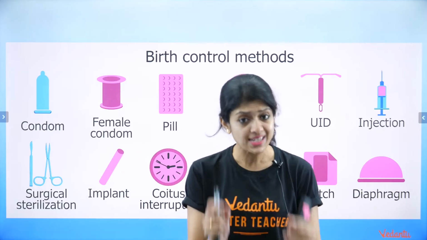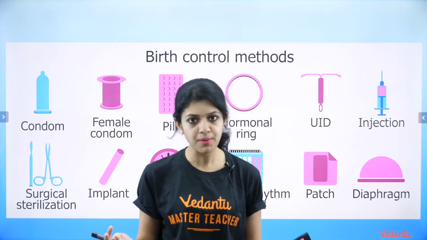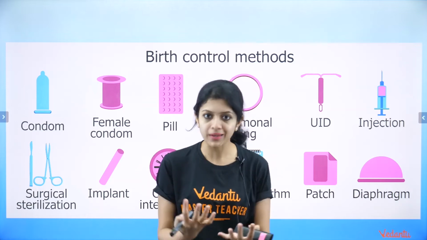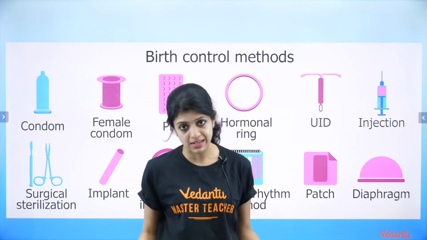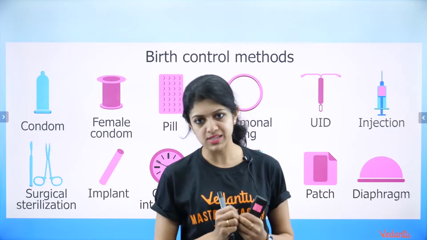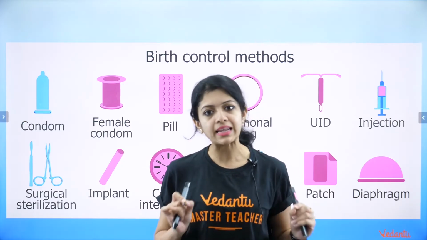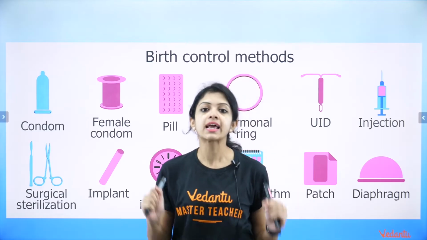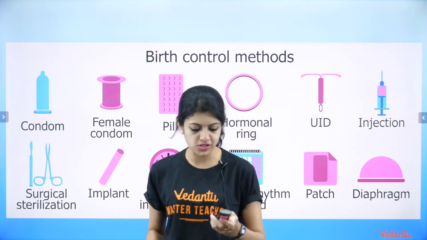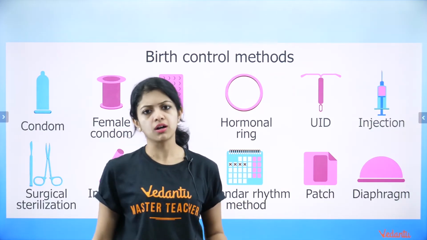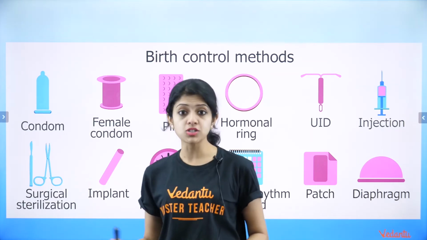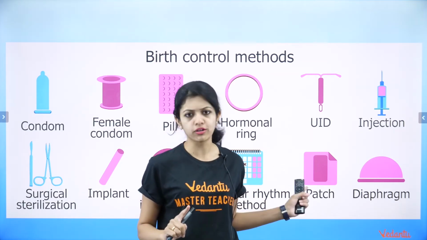Whatever it is, it is very important that people are aware about all these methods, so that they can choose either one or a combination of these methods according to what is convenient to them, according to their living standards, according to their lifestyles. But the gist of this chapter is that awareness about these is important. Okay, so in case you have a 1 mark or a 2 mark question based on birth control methods, make sure you know all of these.